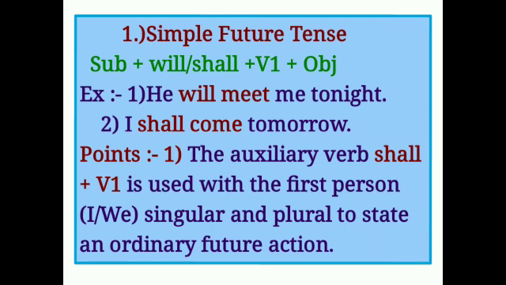Simple future tense. Structure: subject plus will, shall plus V1, means verb's first form, plus object. Example, he will meet me tonight. Second, I shall come tomorrow. Points. The auxiliary verb shall plus V1 is used with the first person I or we, in singular and plural, to state an ordinary future action.